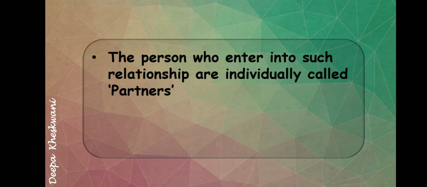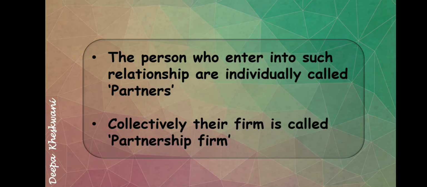Now, the persons who enter into such a relationship are individually called partners. Like two or more than two persons jointly start the firm. So individually we say this is partner A, partner B. So individually they are called partners and their firm is called a partnership firm. I hope this topic is clear to you. If you have any doubt, feel free to contact me.